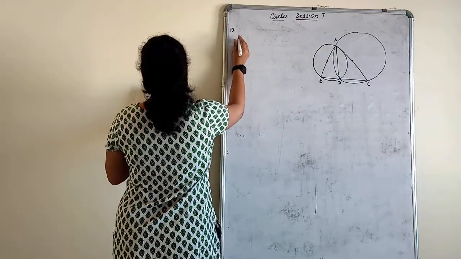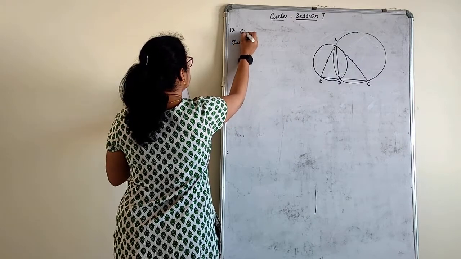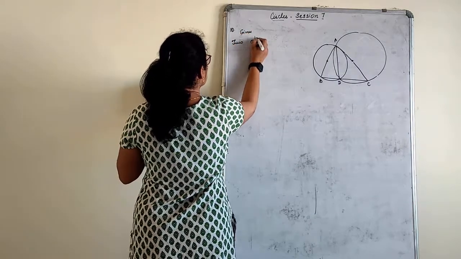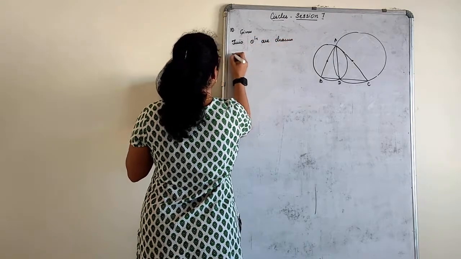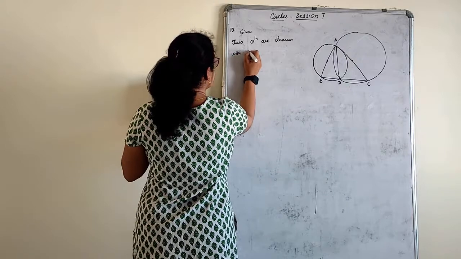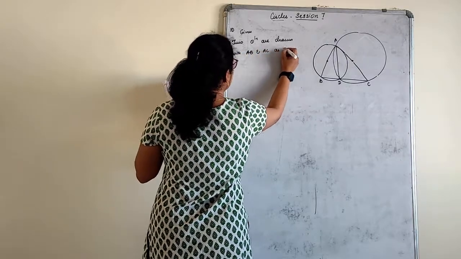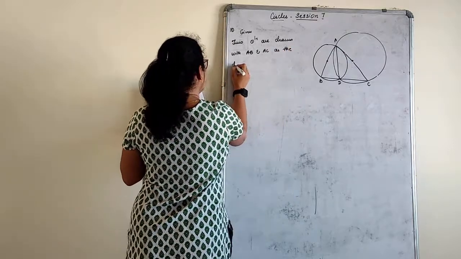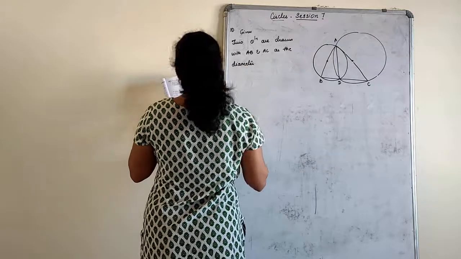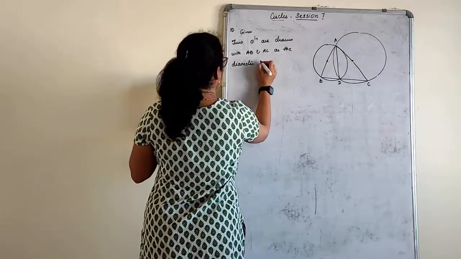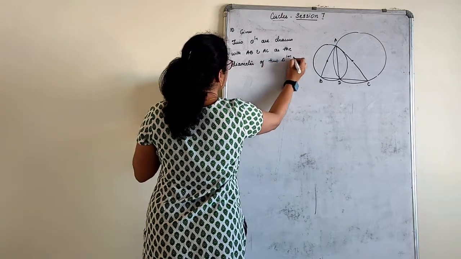Given, we will write: two circles are drawn with AB and AC as the diameter of two triangles respectively.